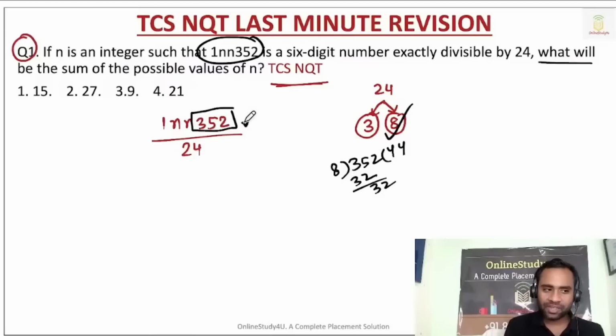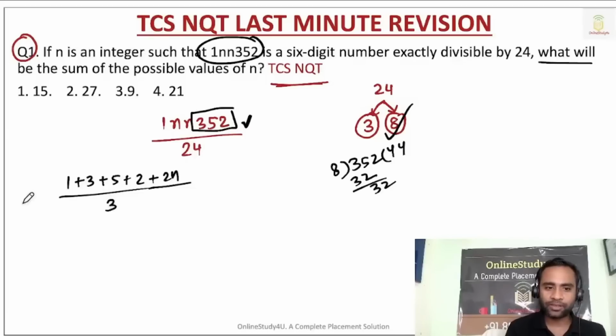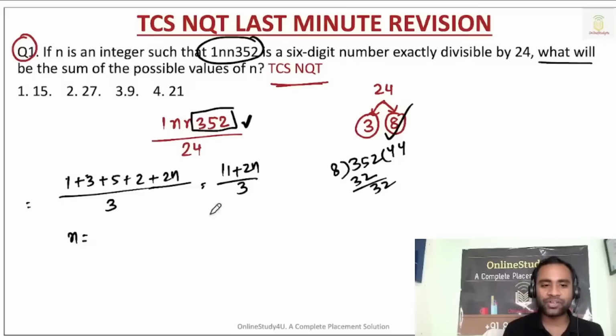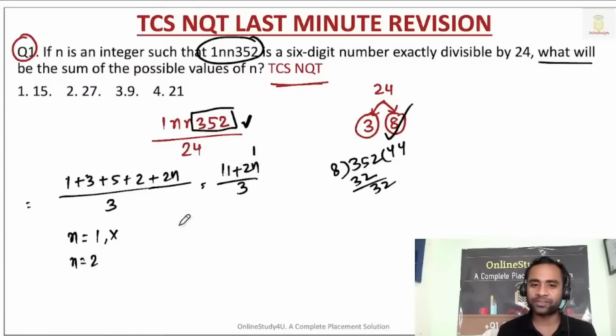If this number is divisible by 3, then the sum of the digits will be divisible by 3. So 1 plus 3 plus 5 plus 2, and n plus n will become 2n. So 11 plus 2n should be divisible by 3. Now we will have to check the possibilities for n. If n is equal to 1, 11 plus 2 is 13, so this number will not be divisible. Now n is equal to 2: 2 into 2 is 4, 4 plus 11 will be 15, and this number will be divisible. So for n equal to 2, this number is divisible by 3.